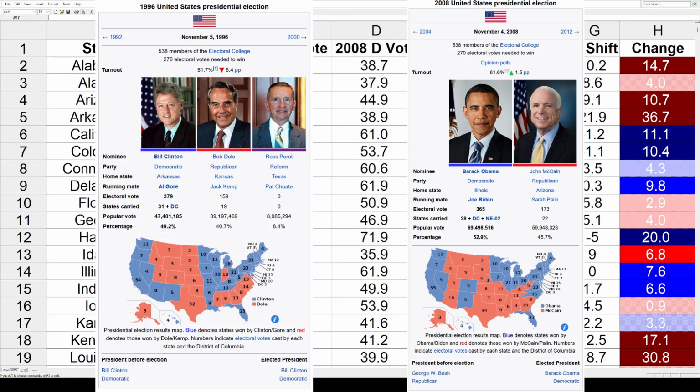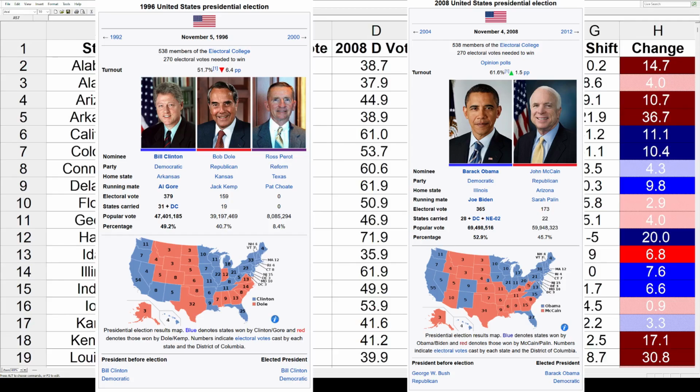First, 1996. That was the re-election of Bill Clinton. Even though the Republicans won the House and the Senate, Bill Clinton got 379 electoral votes. He carried 31 states plus D.C., and he improved on his previous total. He got 49.2% of the popular vote. The Republican was Bob Dole. He got 159 electoral votes from 19 states, good enough for just under 41% of the popular vote.